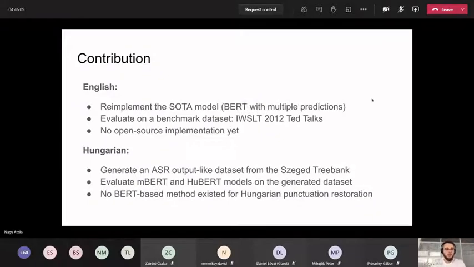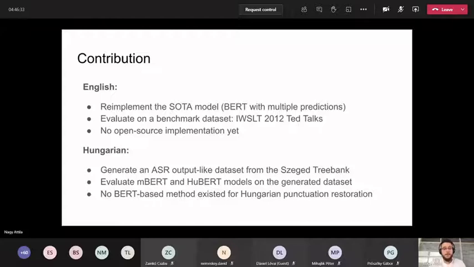Our contributions are twofold. We work on two languages, English and Hungarian. For English, we re-implemented this state-of-the-art model and evaluated it on a benchmark dataset. This is the TED Talks dataset that is very commonly used in the literature. There hasn't been an open source implementation for this paper, and we open sourced our code, so this is our contribution here.